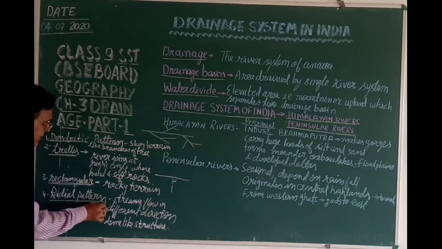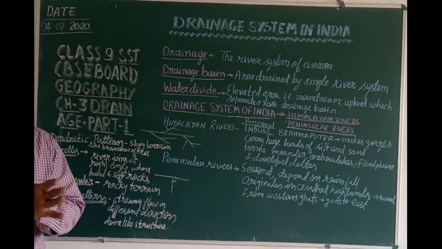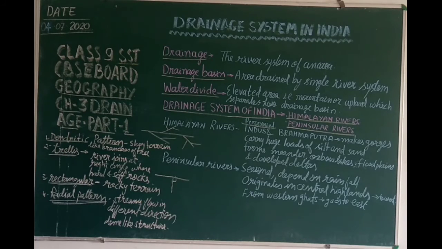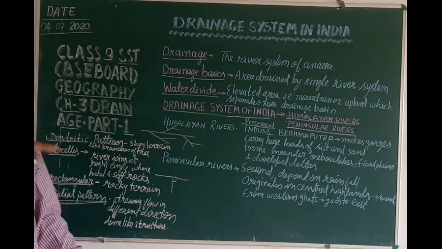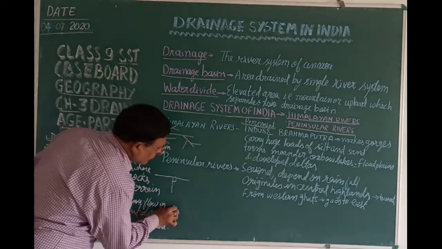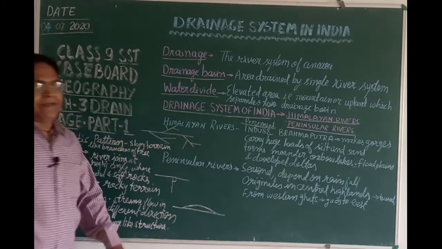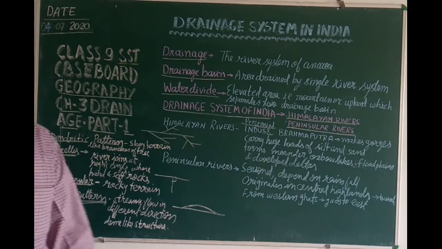And the last one is the radial pattern. Children, these are streams that flow in different directions. They have no fixed direction. That's why the river system creates a dome-like structure in this way. So such types of patterns originate here.